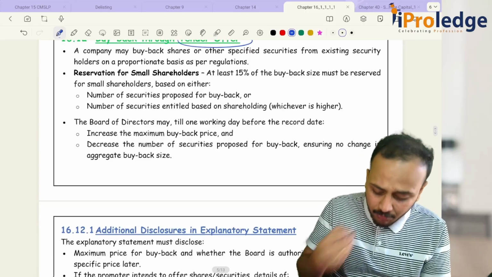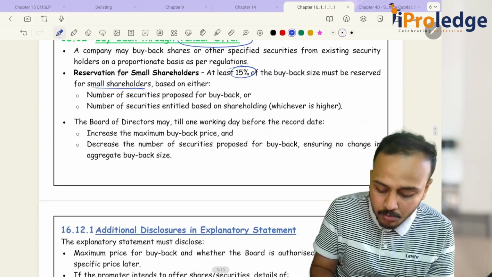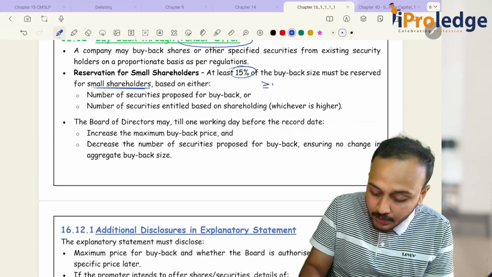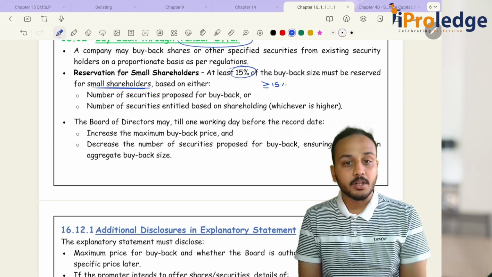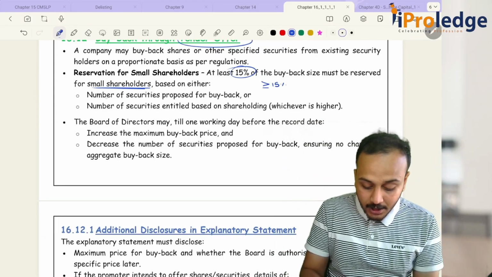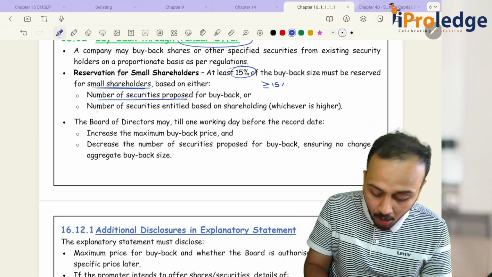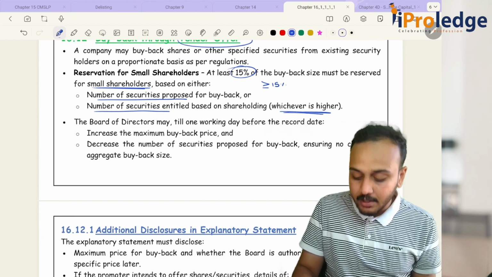Now they are talking about reservation. To whom? Reservation to small shareholders. How much should be reserved? Minimum 15%. Minimum 15% of the buyback must be reserved for small shareholders. It shall be based on either the number of securities proposed for buyback or the number of securities entitled based on the shareholding, whichever is higher.